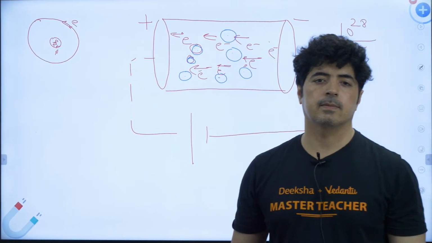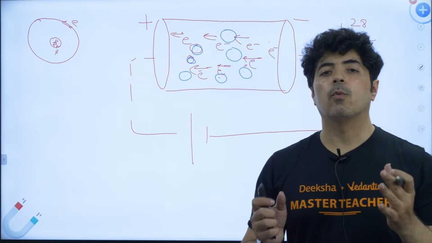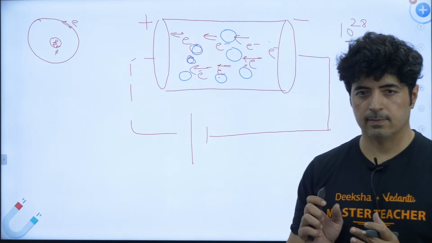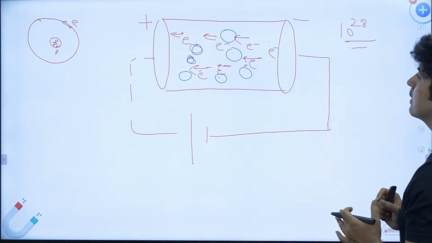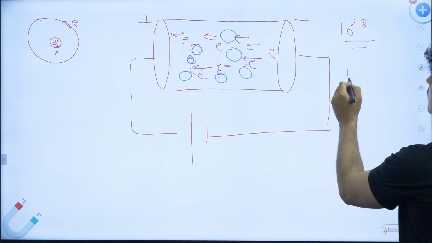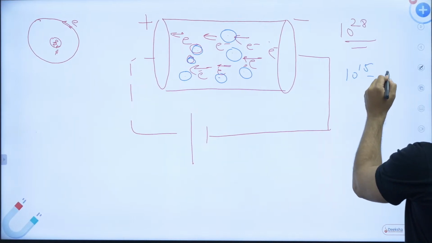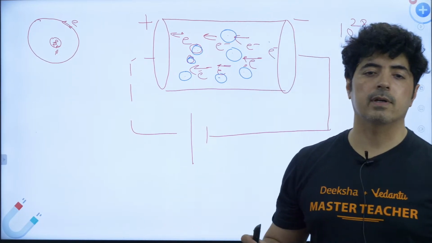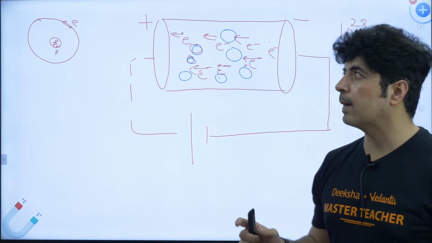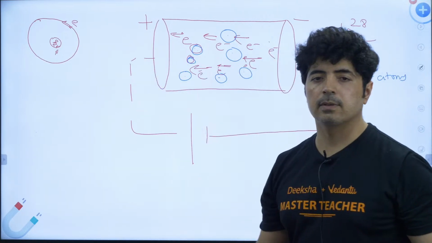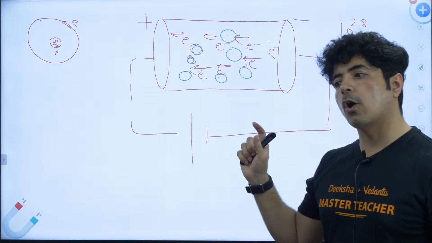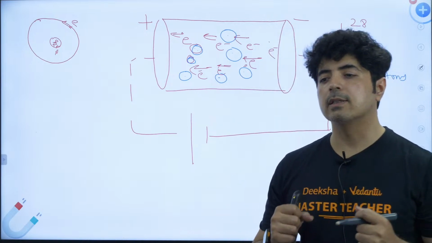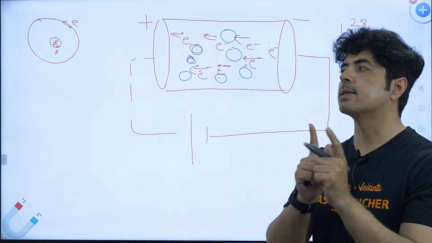Because of this collision, some electrons, let's say if there are 10 to the power 28 electrons, there are around 10 to the power 15 atoms. Atoms are way less in number, but still there is a considerable amount of atoms out there. So electrons strike the atoms and they stop moving. A lot of electrons collide with atoms and stop moving. This collision is nothing but resistance.